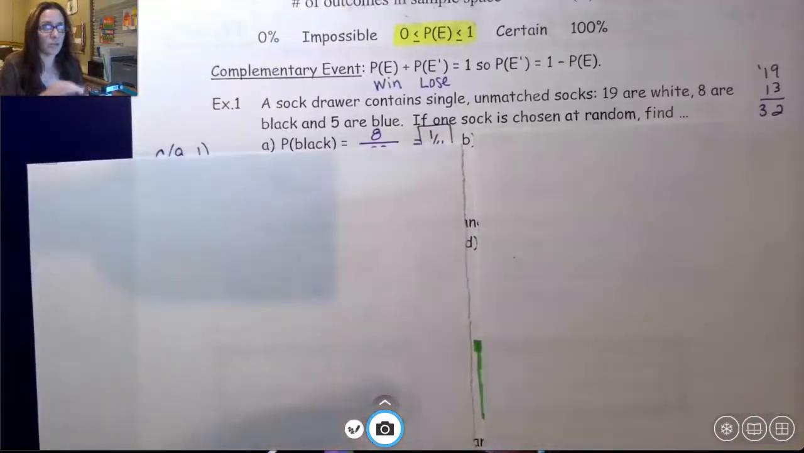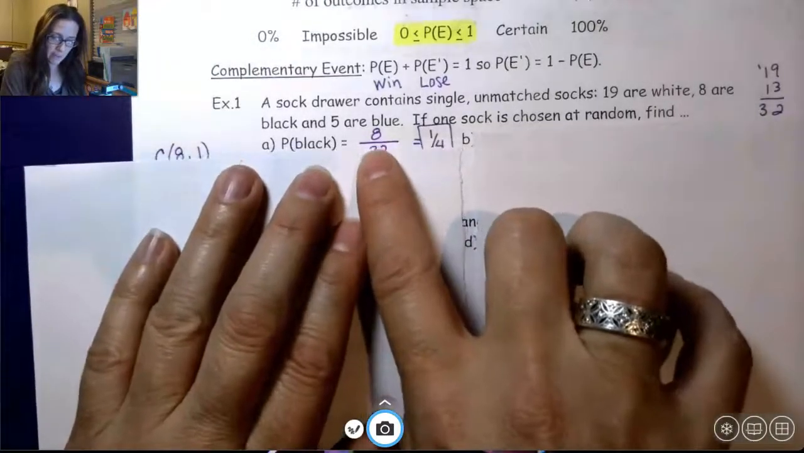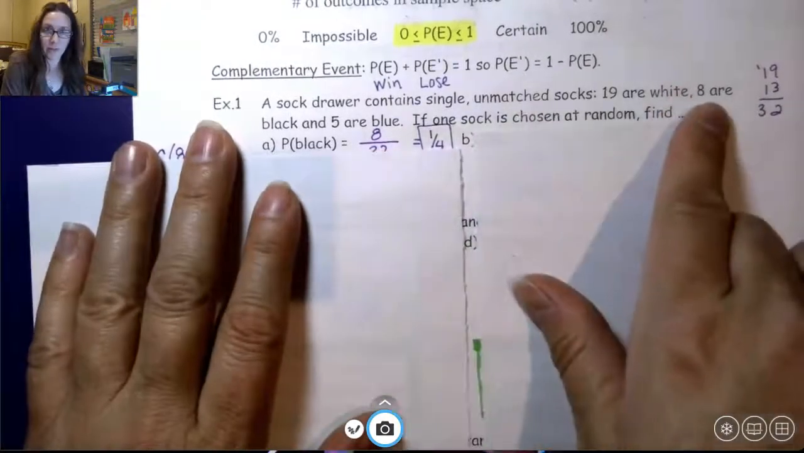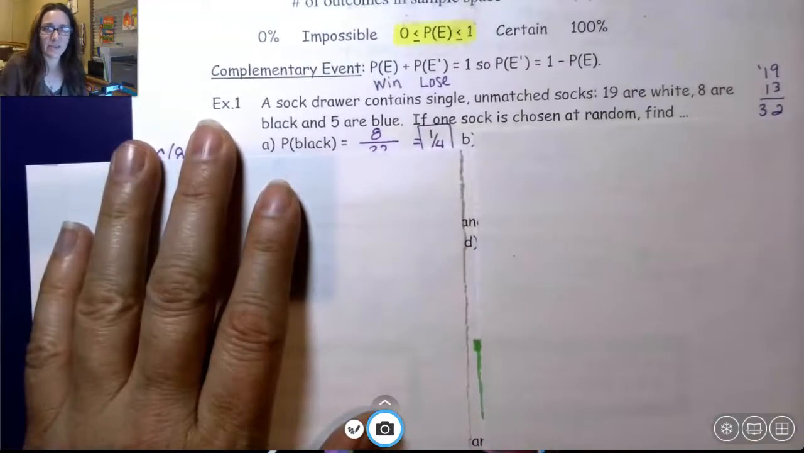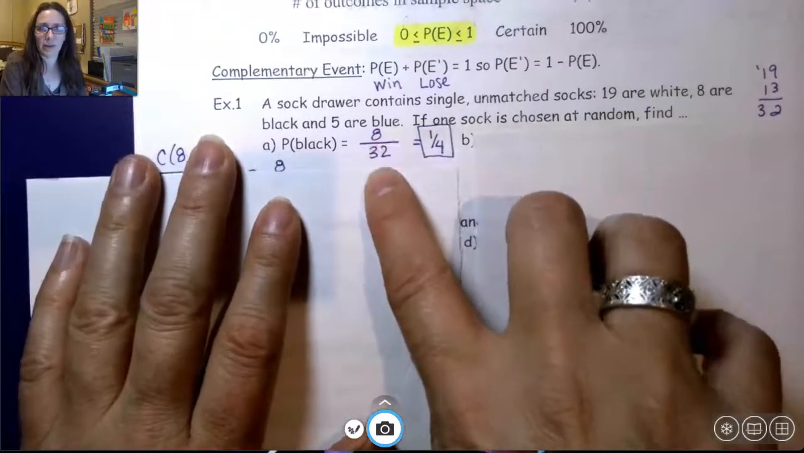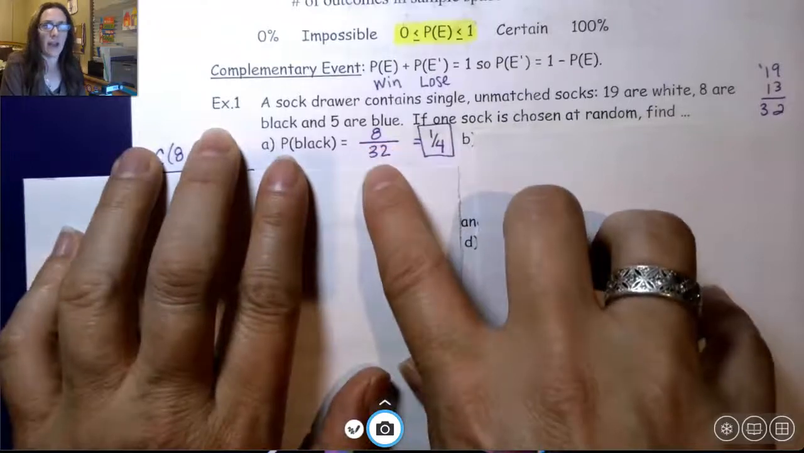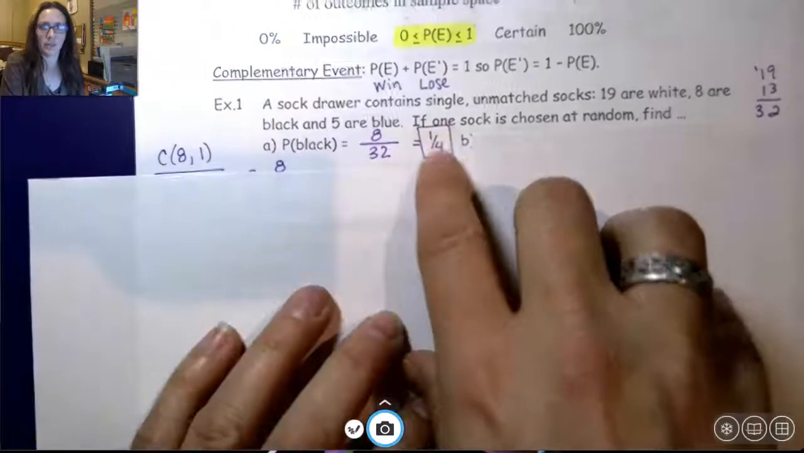The first two questions are really nice and easy, like what you want over what's possible. You can say, well, if I'm going to pick one black sock, well, I have 8 to choose from. Out of all the socks in the basket, there's 32 in the basket, so it's 8 out of 32. I want any of the 8 out of the total of 32. It's going to be 1 over 4.